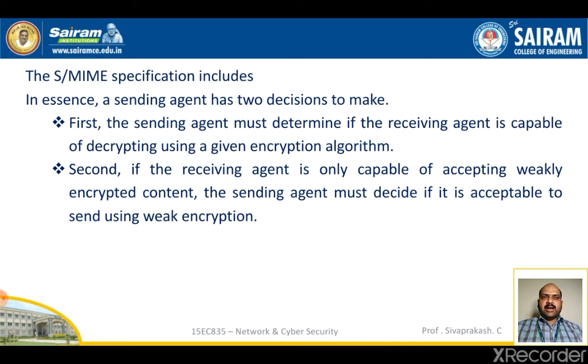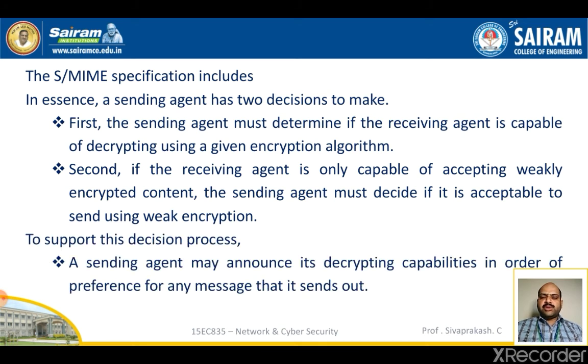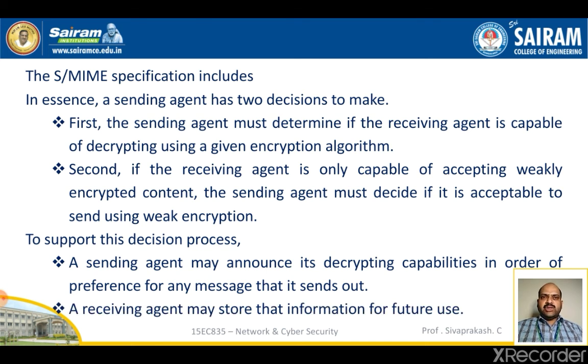Second, if the receiving agent is only capable of accepting weakly encrypted content, the sending agent must decide if it is capable to send using weak encryption. To support this decision process, a sending agent may announce its decrypting capabilities in order of preference for any message that it sends out. A receiver agent may store the information for future use.